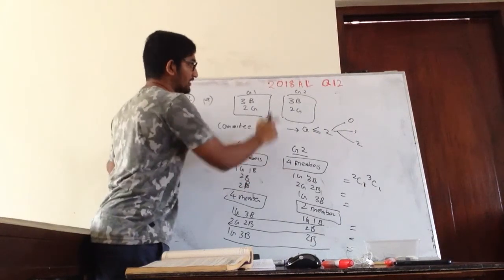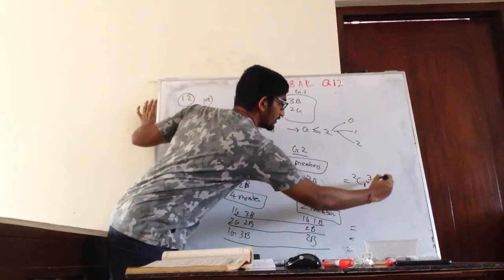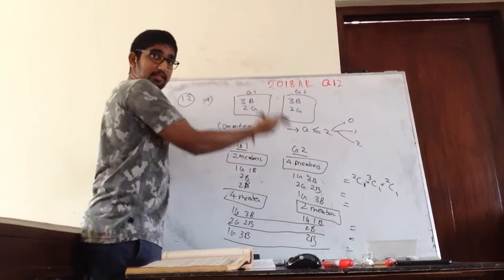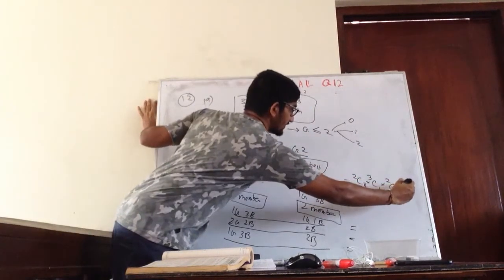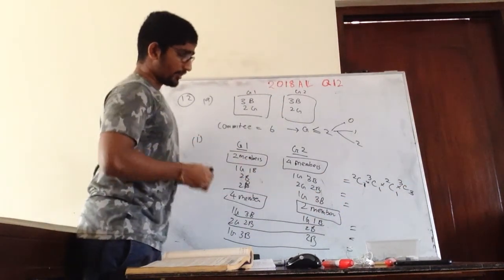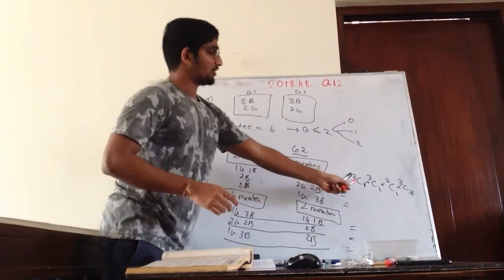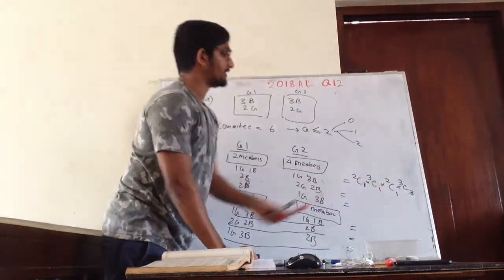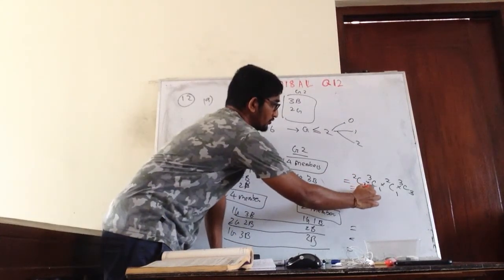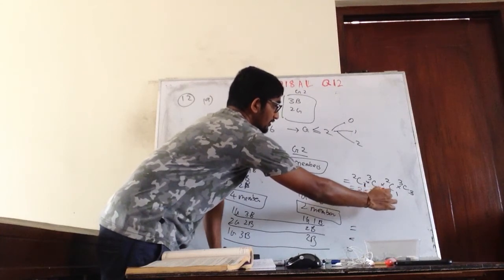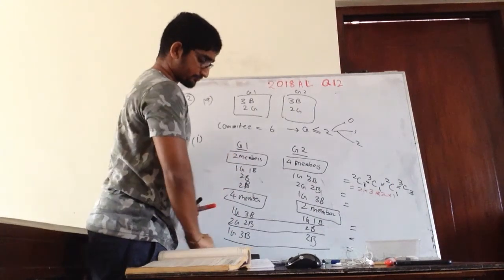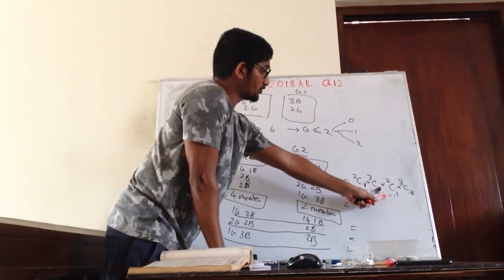Then we are taking 1 girl from group 2, that is 2C1. Then we are taking 3 boys from the 3 boys in group 2, that is 3C3. So here we get 1 for 3C3, 2C1 is 2, 3, 2, 1. So this is going to be 3 times 2 times 2, which is 12.